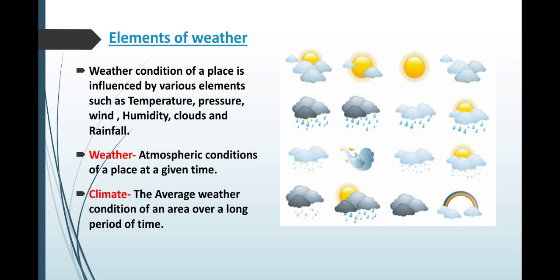I say today the weather is sunny or very gloomy, whereas I say the climate of Bangalore is very nice. You are getting the difference. So weather is for one day, climate is over a long period of time.